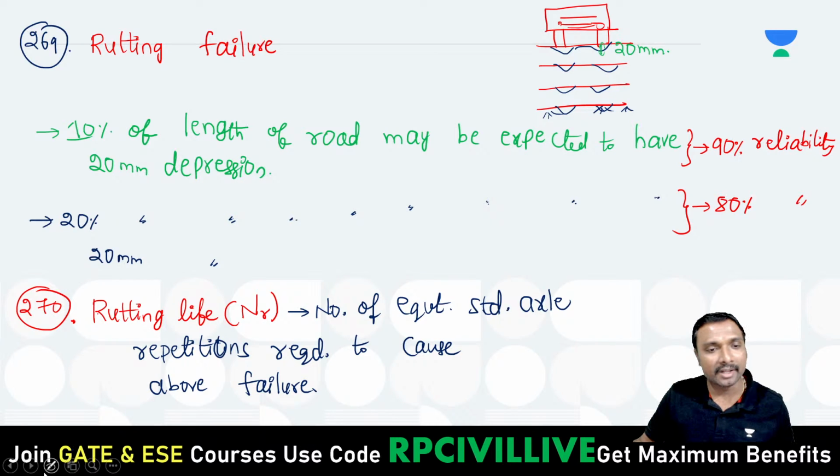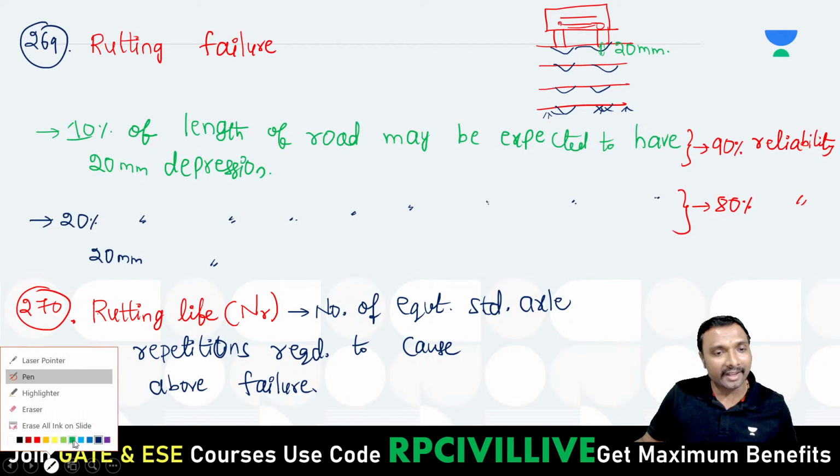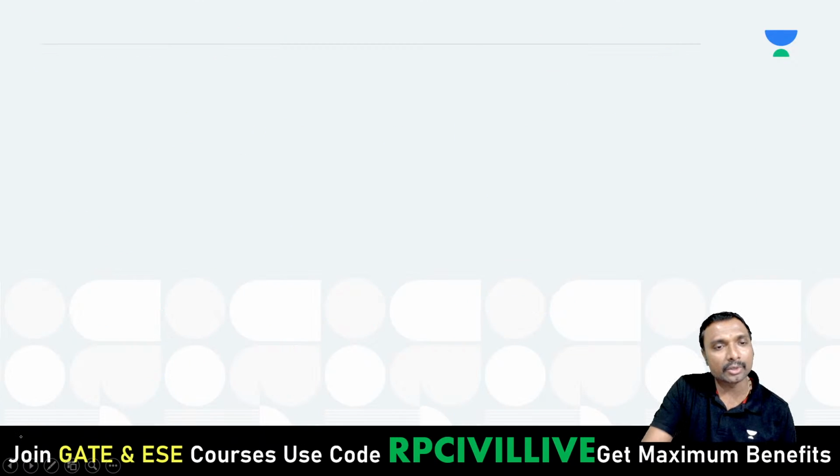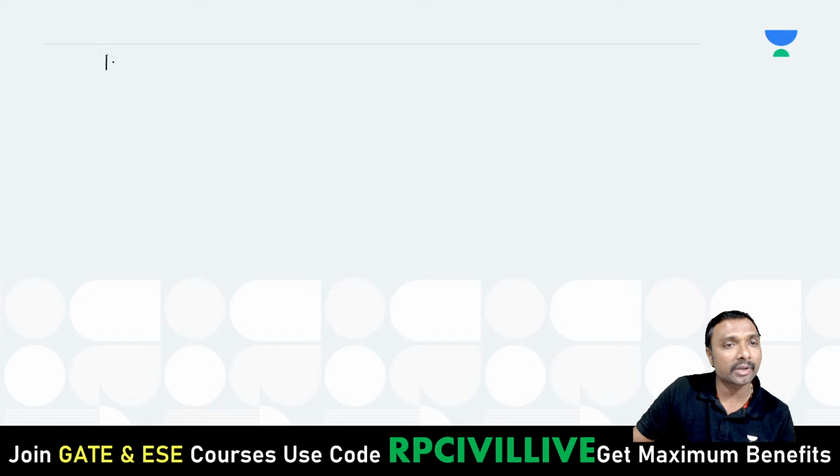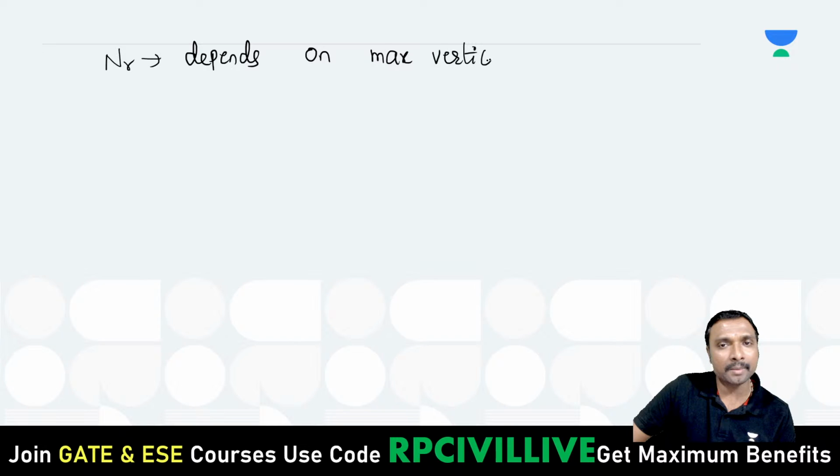Now tell me, finally all these loads are transferred to the subgrade. So NR depends on which one? Maximum vertical subgrade strain. That's it.